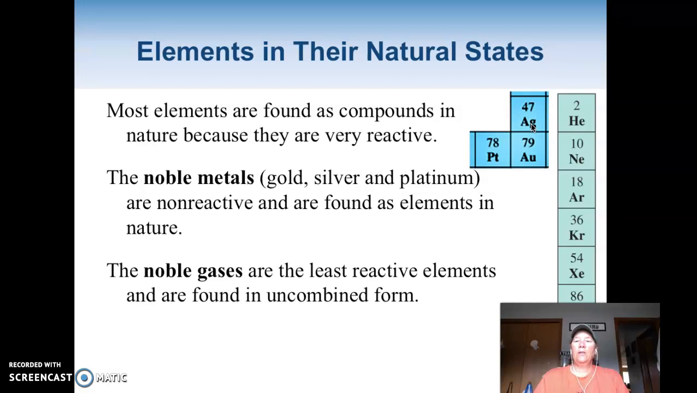Okay, and then the noble gases would be the other ones that don't react with anything. And I already talked about them a little bit. Those guys have a full energy level. They don't need to react with anybody. They're already calm. They're called inert. I call them stuck up because they don't react with anybody.